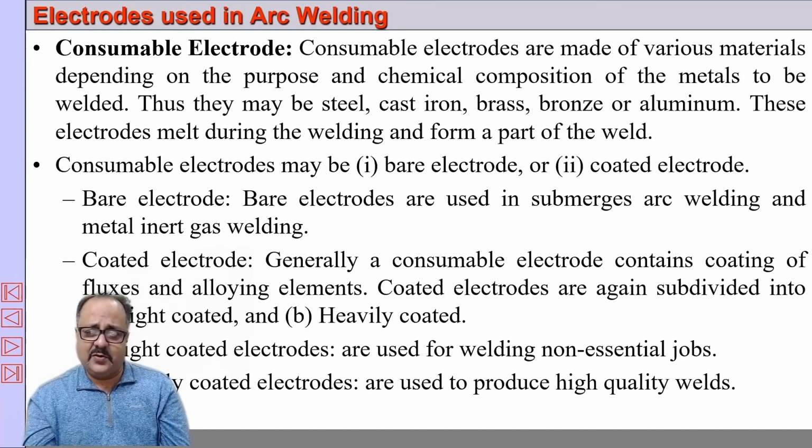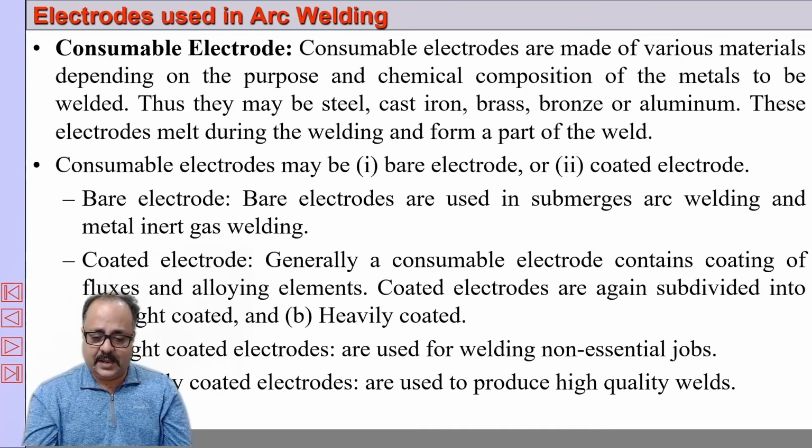Light coated and heavy coated are defined by the ratio of the core diameter and the total diameter of the electrode. I repeat, the ratio between the diameter of the core wire and the total diameter of the electrode determines whether it is light coated or heavily coated.